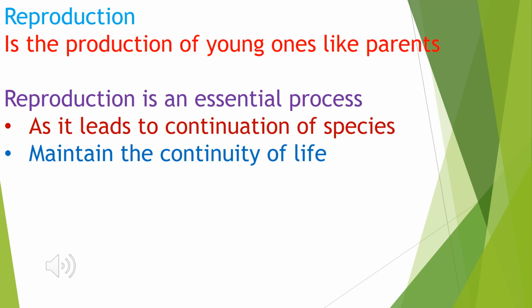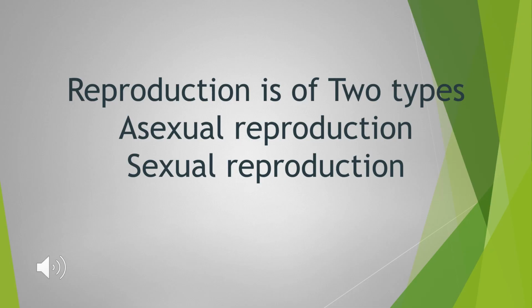So to maintain the continuity of life, reproduction is very essential. So why is reproduction an essential process? It is essential because it leads to continuation of species and it maintains the continuity of life, which is very important. Each organism has its own particular method of reproduction.